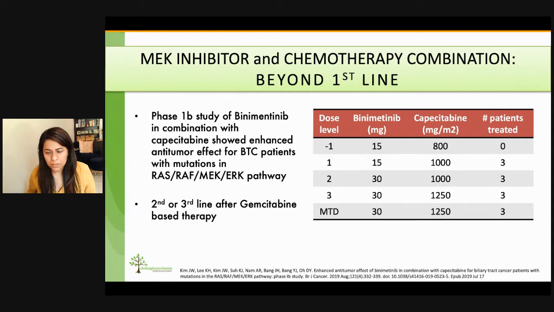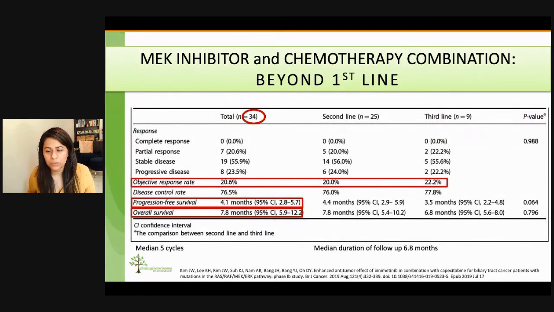Patients were required to submit their tissue for assessment of RAS, RAF, MEK, and ERK alterations. A total of 34 patients were enrolled to this study. The overall response rate was about 20%, and the progression-free survival was 4 months. Of note, historically, the overall response rate to single-agent chemotherapy based on ABC06, actually dual-agent chemotherapy in that study, was about 5%. The single-agent response rate to binimetinib based on the previous studies, or MEK inhibitor therapy, was about 10%. Here, the noted response rate was about 20%.